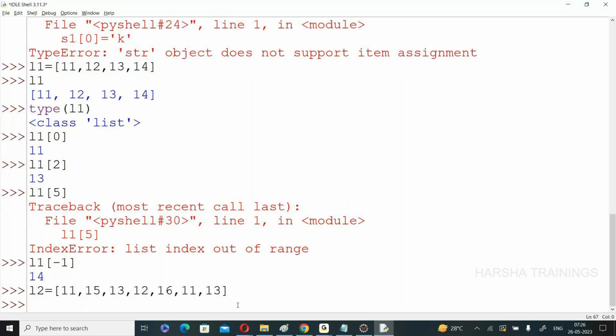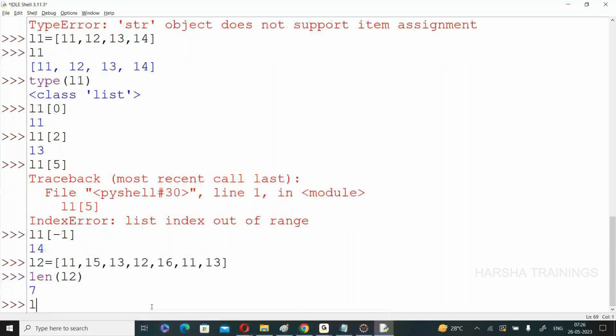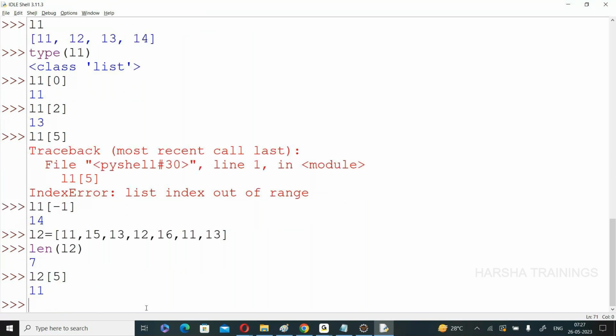If you want, you can check len, length of L2. What is the length of L2? 3, 4, 5, 6, 7. Total 7 elements are there. Now L2 of 0, 1, 2, 3, 4, 5. Suppose L2 of 5, what is the answer? At fifth position, I have a value 11. This 11 is displayed. Okay. Now, what is my point? The elements in the list may be duplicated, no problem.